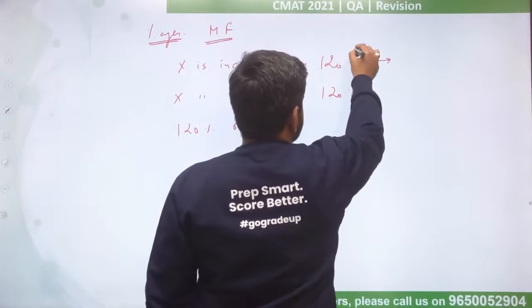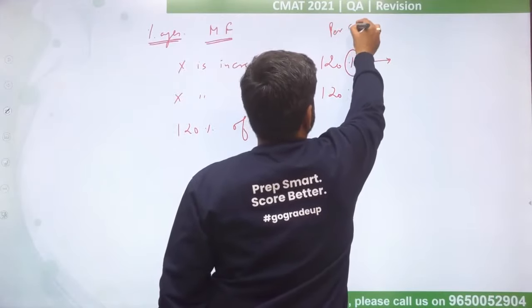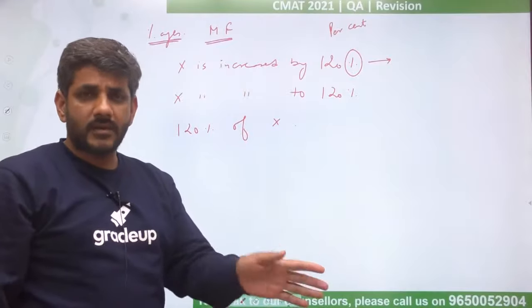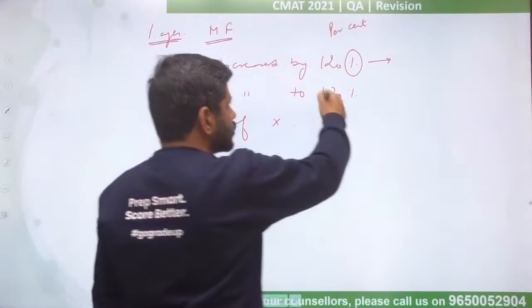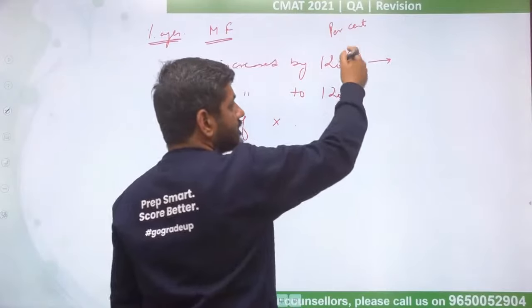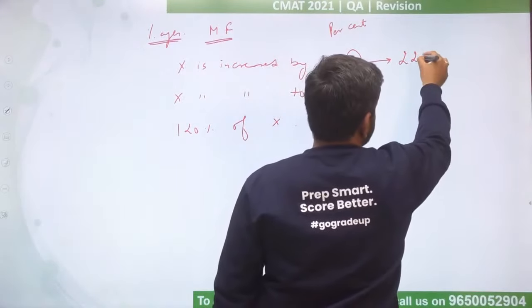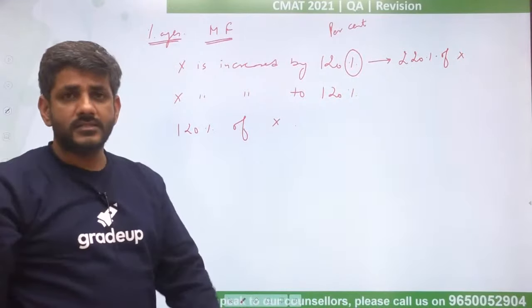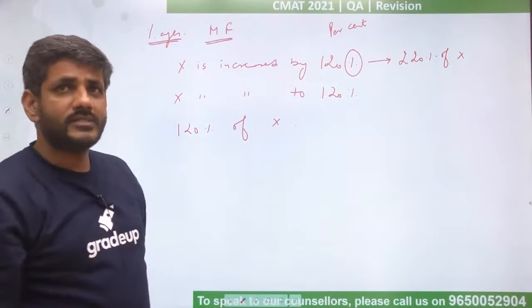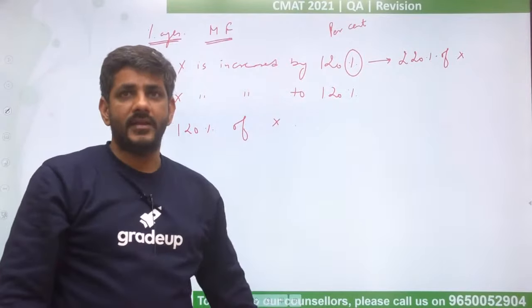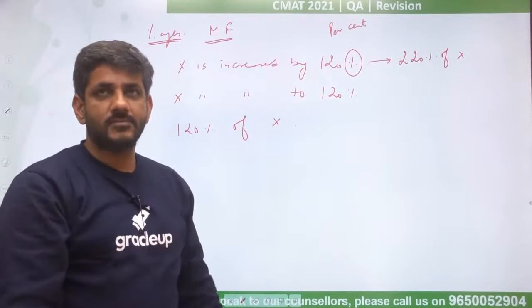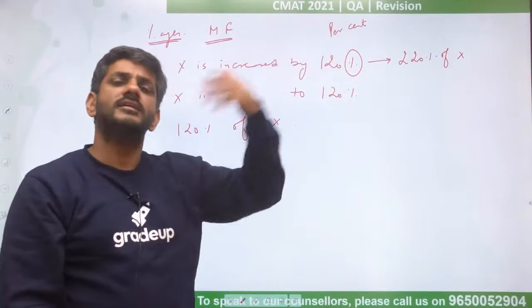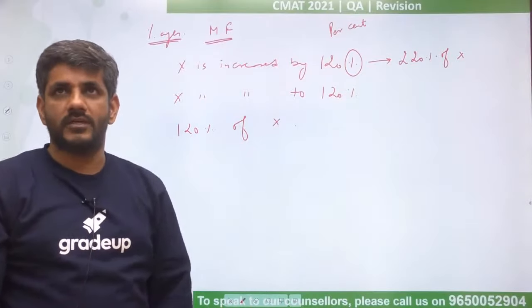So percent basically means per 100. So in case of percentages, everything is added or subtracted from 100 only. So when you increase 120%, 100 will increase by 120, it will become 220% of x. Though this is not the multiplying factor, this is just to explain to you. So Meghna, what you are saying, 6 by 5, probably that is for 120%, that 120% is 6 by 5. Here we are talking about x increased by 120% or increased by 6 by 5. That's what we are talking about.